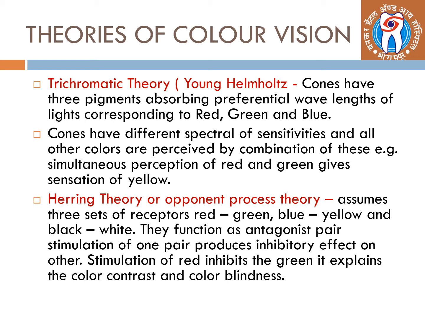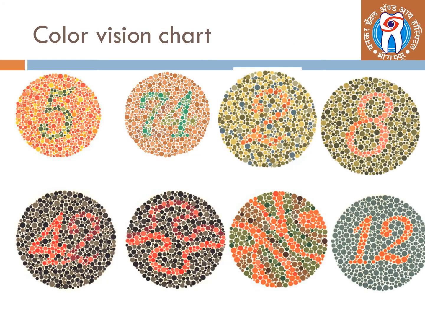It explains the color contrast and cases of color blindness. So it is a color vision chart which we use for testing of color vision of the patient, and patients are asked to look at these pictures and tell which number they see clearly.